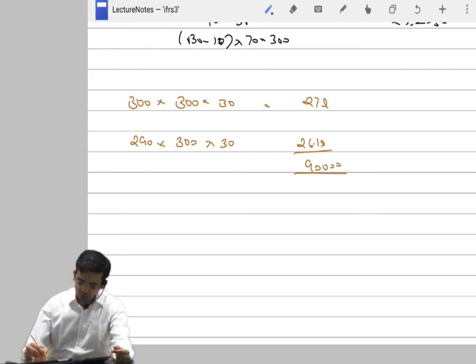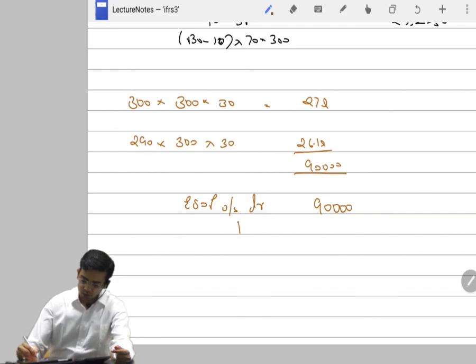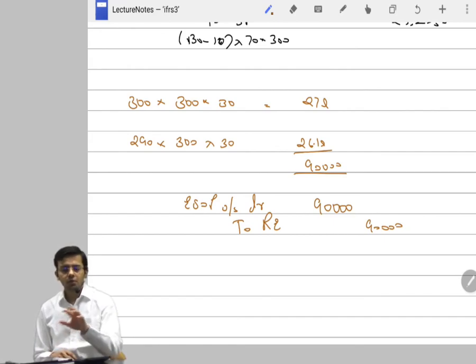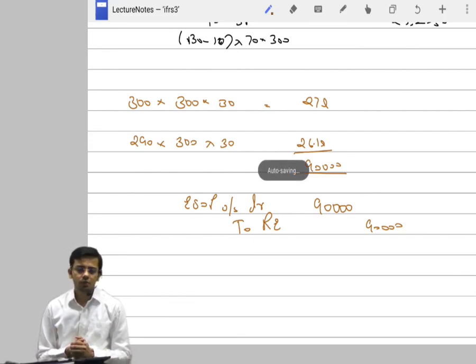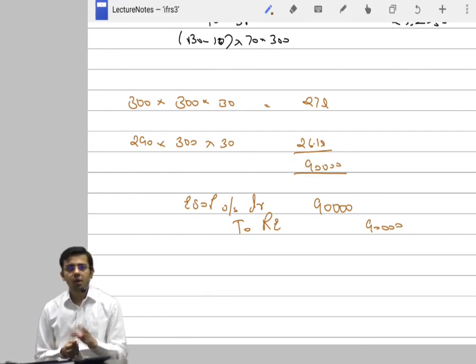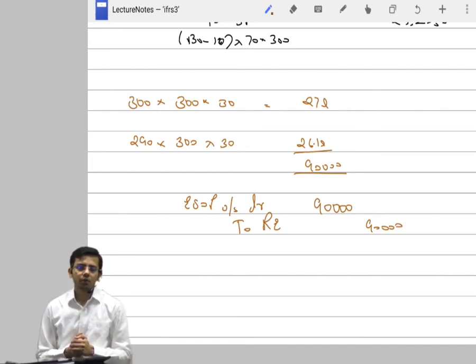What happens at the end of third year is ESOP outstanding is debited by 90,000 and we transfer it to retained earnings or maybe other components of equity. You just move it under retained earnings as 90,000. We don't transfer it to P&L. We don't credit it to P&L as our income. This is not our income. We were supposed to receive service from the employees. IFRS 2 ended at the point at which vesting period was over. After that, we were just applying normal share-based accounting. Nothing to do with IFRS 2. This 90,000 has nothing to do with IFRS 2.